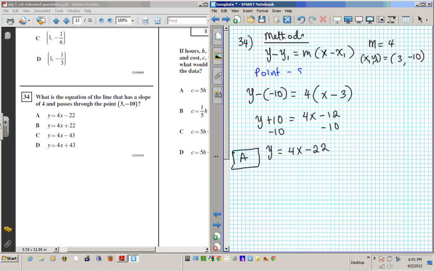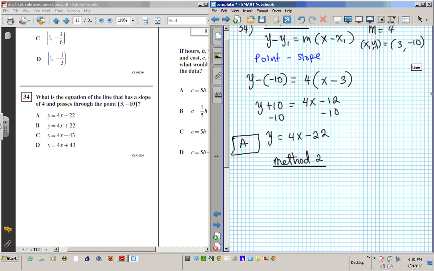Now there's another option you can use. Methods. This is method 1. Method 2 involves using the slope-intercept form. Okay, this is much more elementary, but it doesn't require you learning a new formula or remembering this point slope equation. So if you don't remember the point slope equation, just use method 2. Method 2 requires the use of y equals mx plus b. You already know that m is 4, but you have to find b.